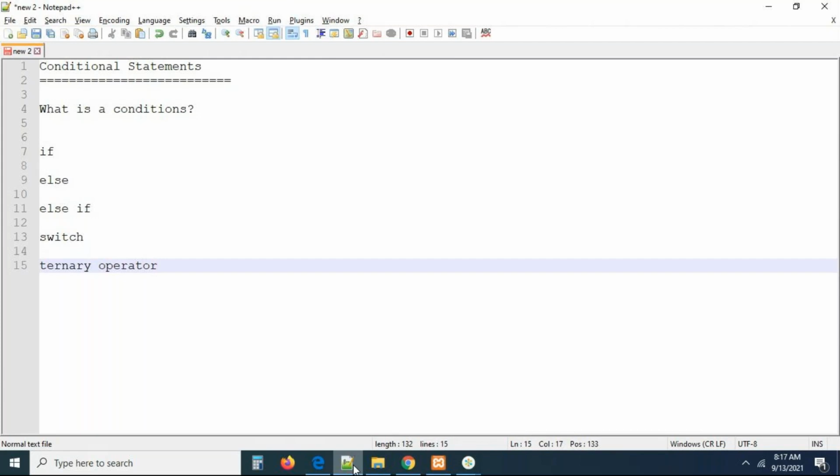Tomorrow you may learn Java, but there are also conditional statements there. You don't need to learn them again. Why? Because you have a good idea here. In this session, you need to get a good idea of what exactly a condition is. And people also worry about themselves, saying, sir, I'm not good at writing logic. Okay, don't worry. We will help you become very good at writing logic, but you need to follow the situation. You have to understand the concept, understand it well theoretically and programmatically also.